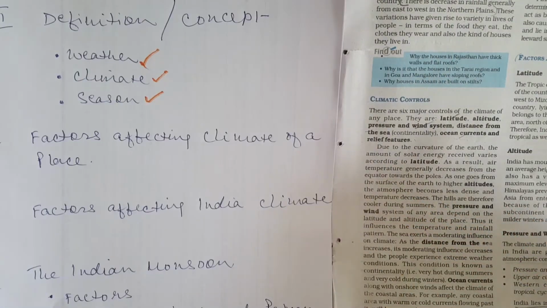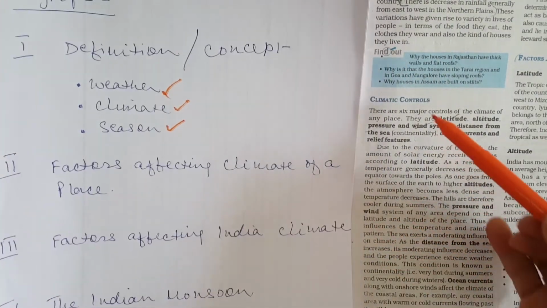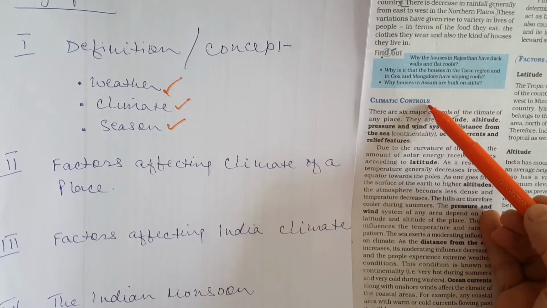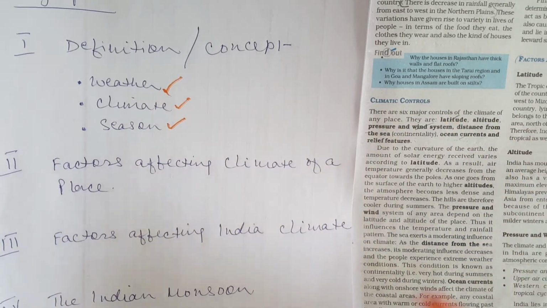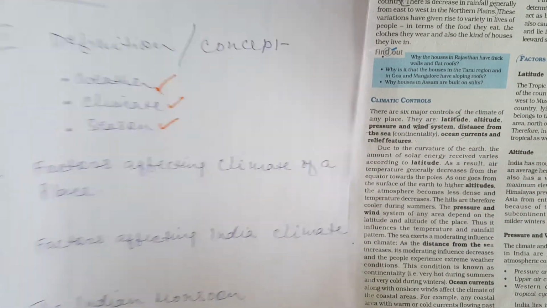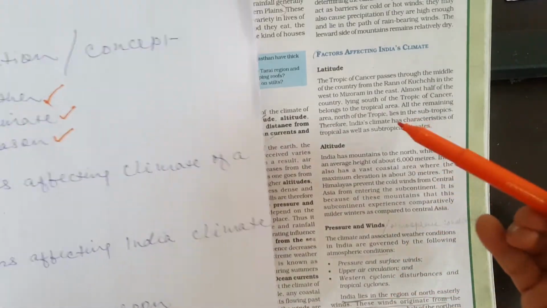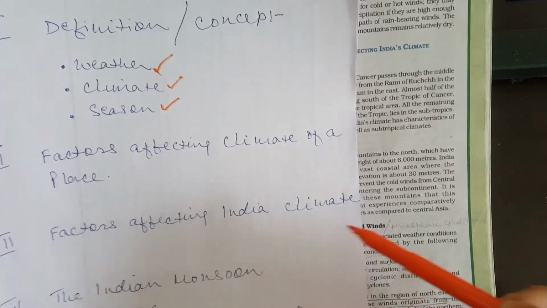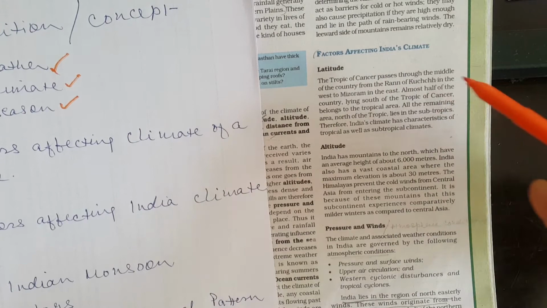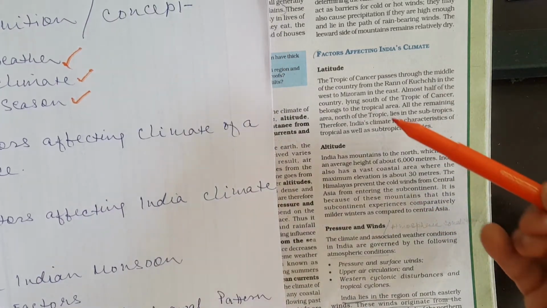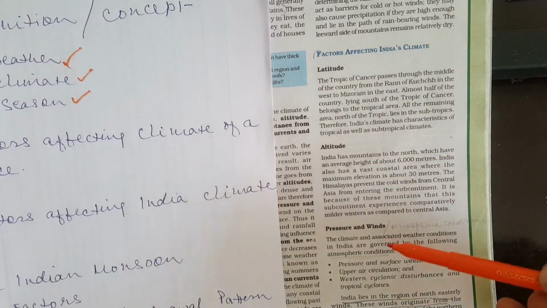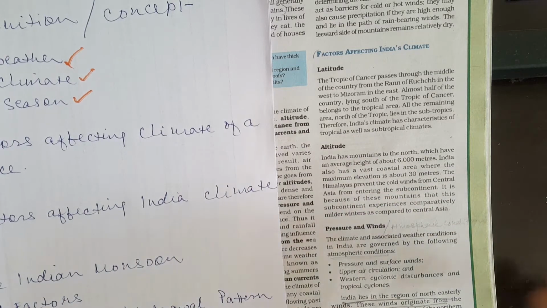Second aspect that we will be studying about are the climatic controlling factors, which control the climate of a particular place. Next, in the third part, we will be studying about the factors which affect India's climate. There are various factors like latitude, altitude, pressure, wind system, etc.